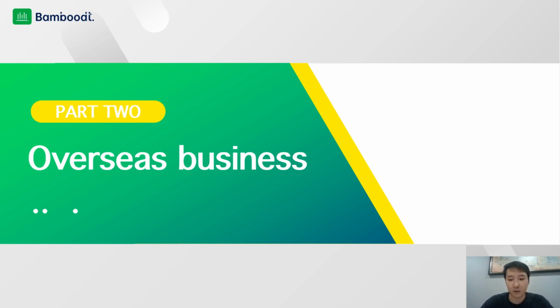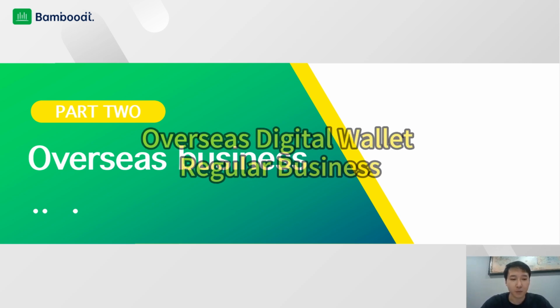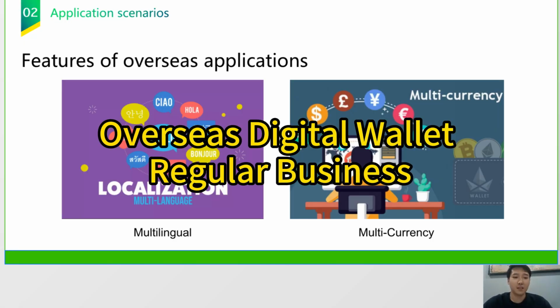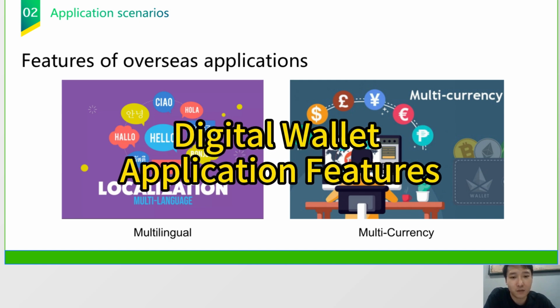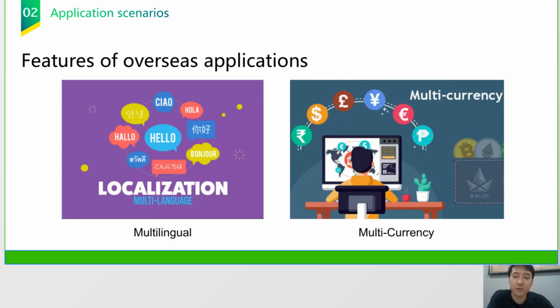Some main application scenarios of digital wallets include some routine operations. An overseas wallet system is comparatively applied in different regions and countries with two characteristics. One is multilingual support, and the other is multi-currency. Different languages actually create some differences in our application layout, and the same goes for multiple currencies, which means our entire system needs to accommodate this. That's the capability of multi-currency.